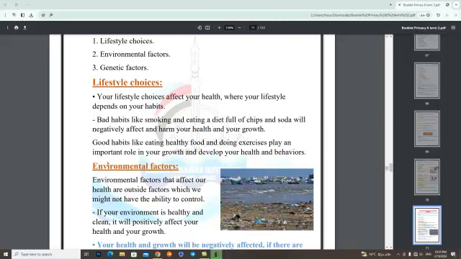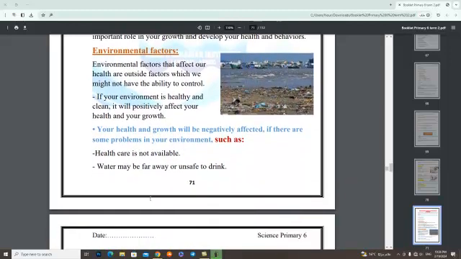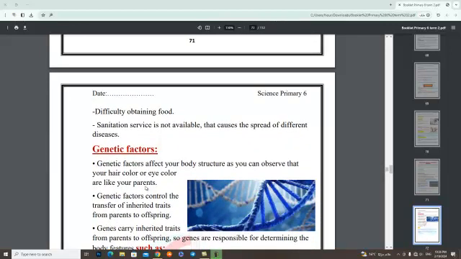Number 2, environmental factors. Environmental factors that affect our health are outside factors which we might not have the ability to control. If your environment is healthy and clean, it will positively affect your health and your growth. Your health and growth will be negatively affected if there are some problems in your environment, such as health care is not available, water may be far away or unsafe to drink, difficulty obtaining food, sanitation service is not available that causes the spread of different diseases.